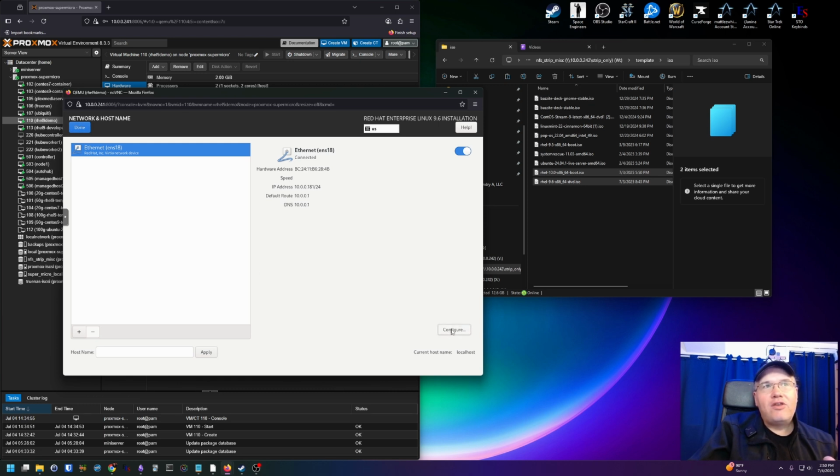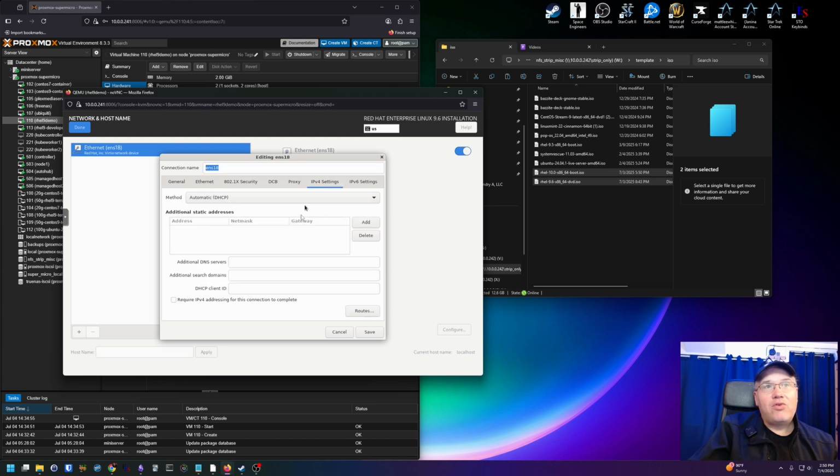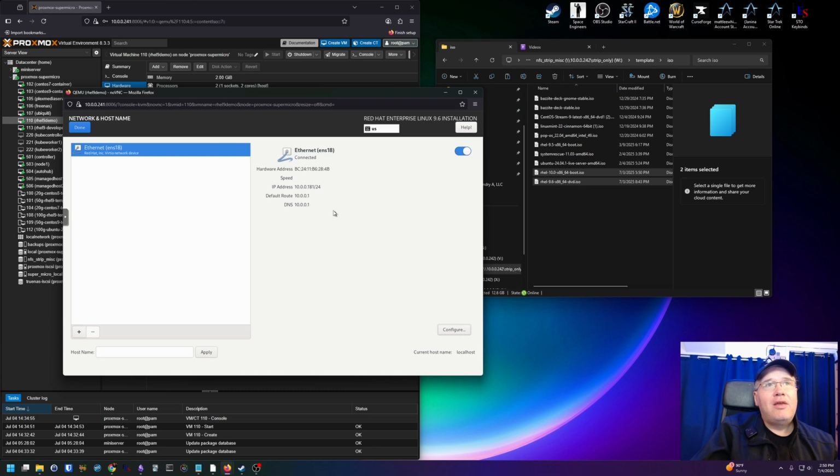You just click Configure, and then you would fill out the appropriate areas here. For example, IPv4 settings you would add in. You would do manual, and you would type in what IP address that you want. For mine it's 10 dot whatever. For yours it might be 192. Right now I'm going to cancel this.